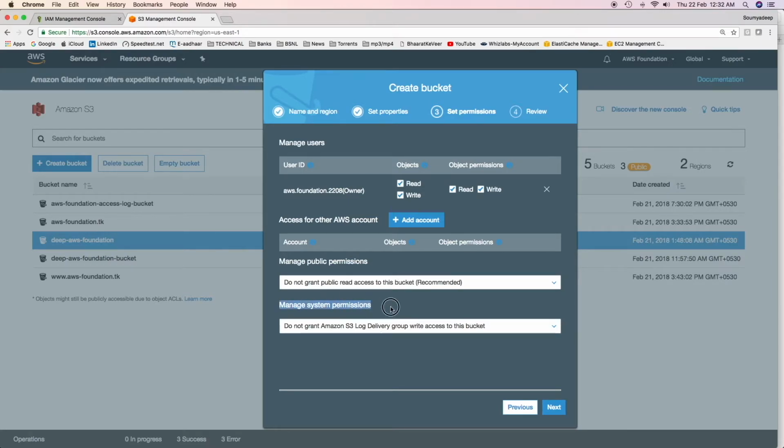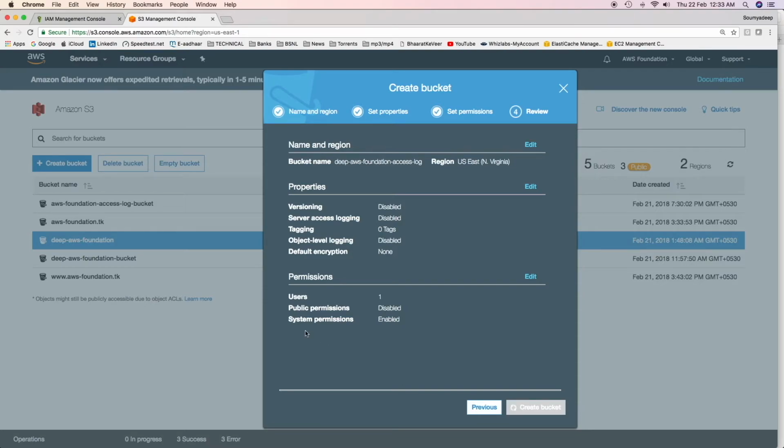In Manage System Permissions, you'll have to grant the Amazon S3 log delivery group write access to this bucket. If you do not grant this access, then even if you enable server access logging, your log files will not be stored in this bucket. Click on Next and then create the bucket.